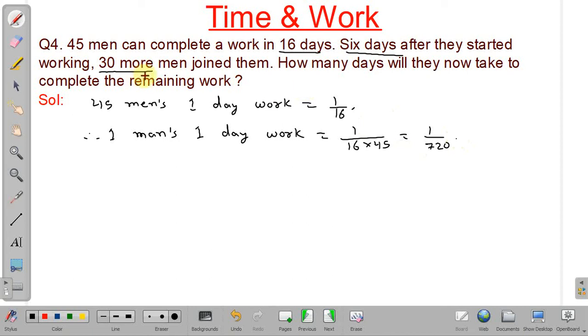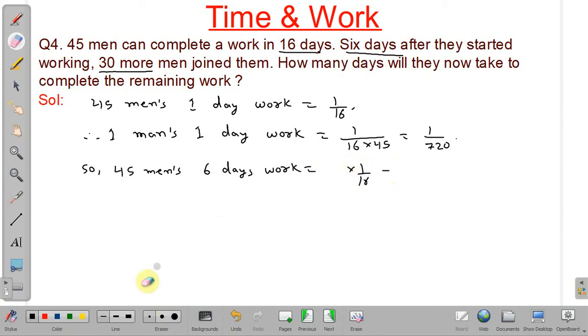So, before this, how much work will be completed? In 6 days, we can find 45 men's 6 days work. It will be equal to 45 into 1 by 16. Okay, sorry, we have to find for 6 days only.